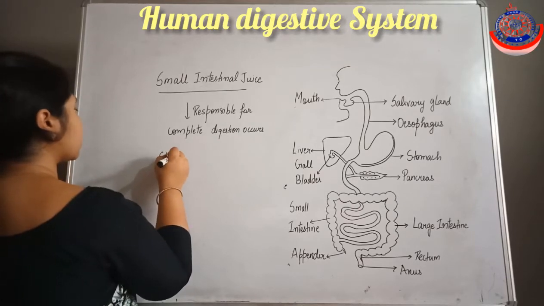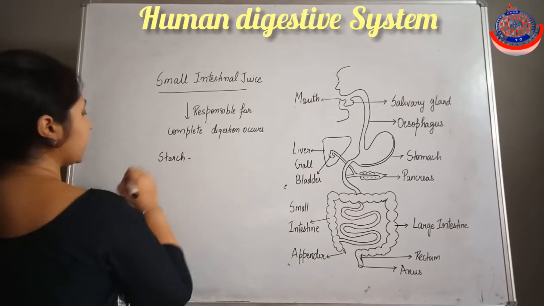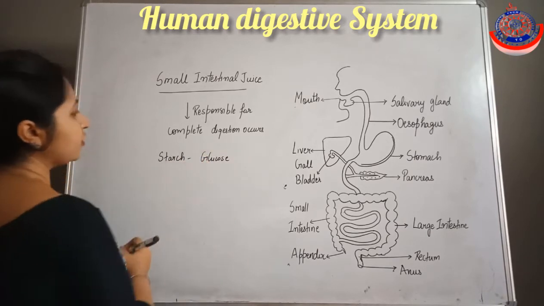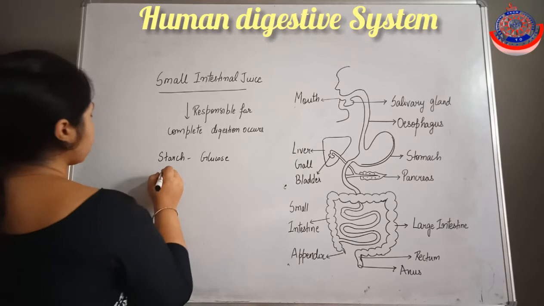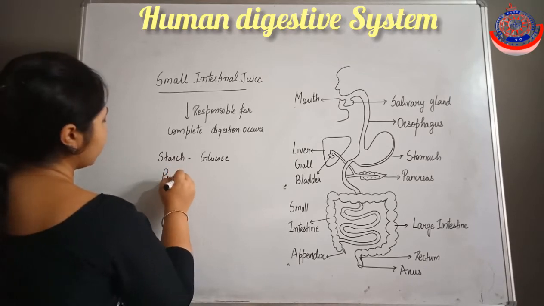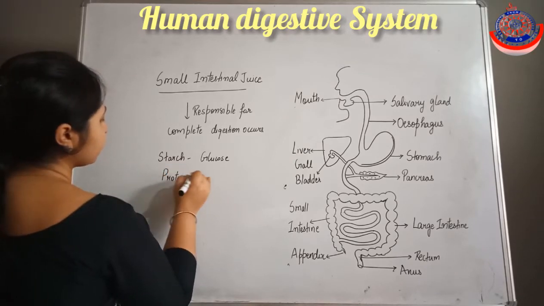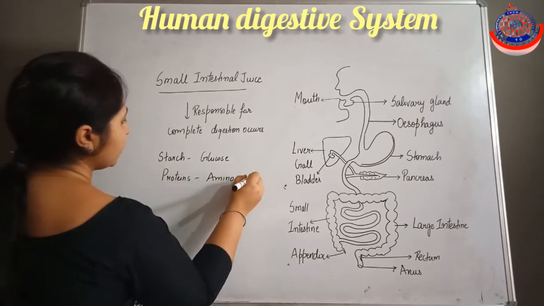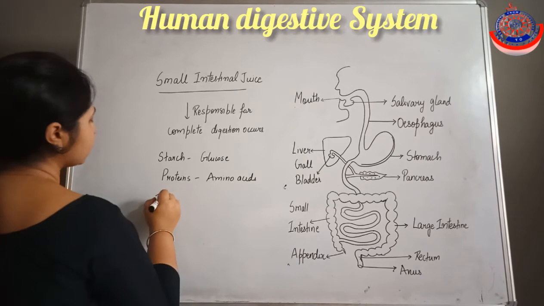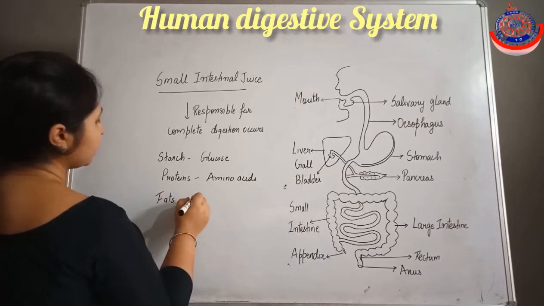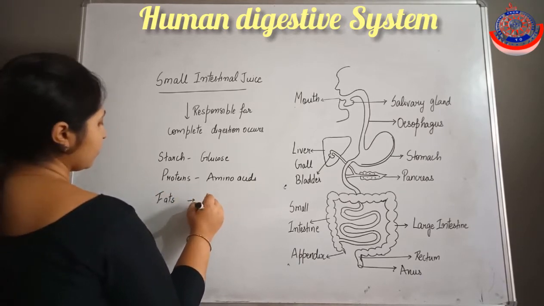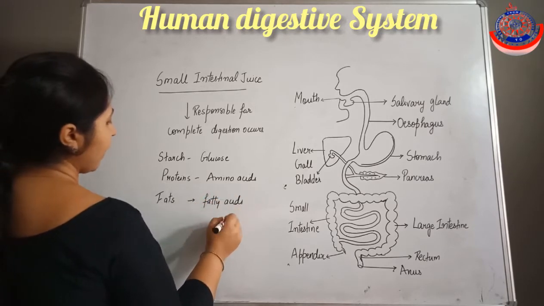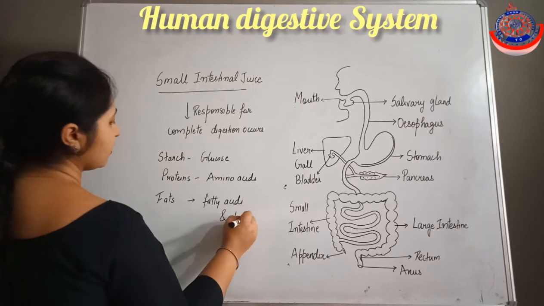The starch will be converted into glucose, which is a simple sugar, and proteins will be converted into amino acids, and fats will be converted into fatty acids and glycerol.